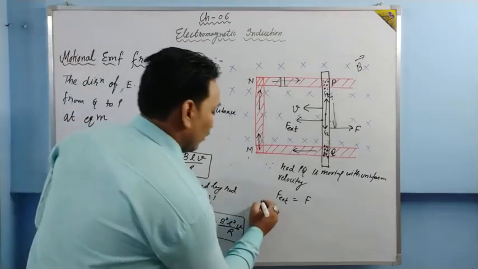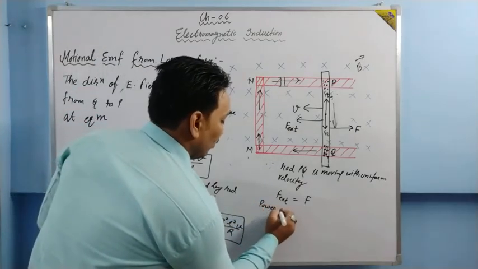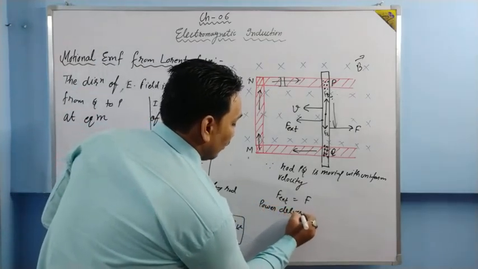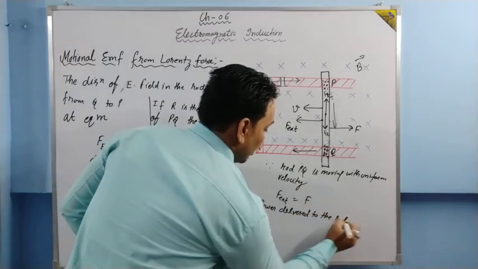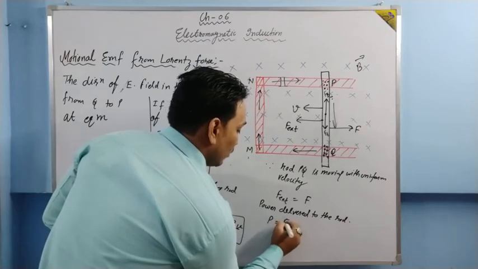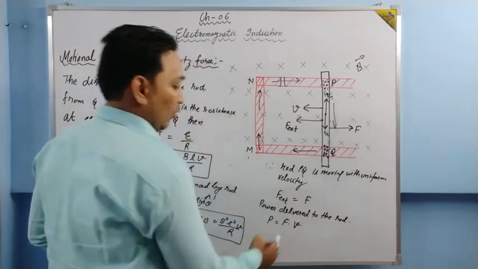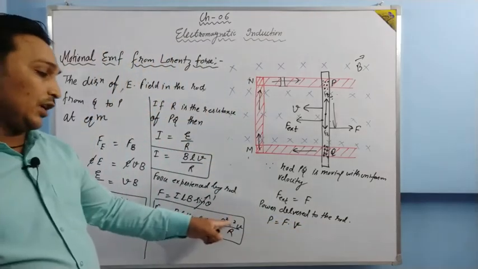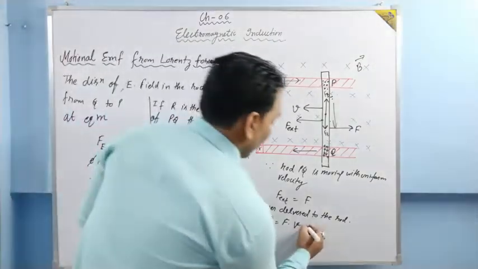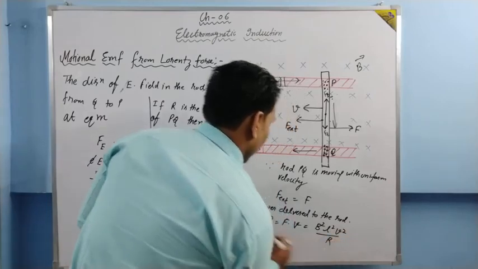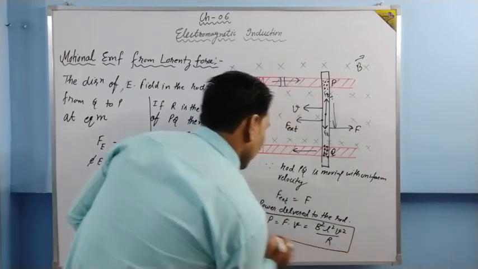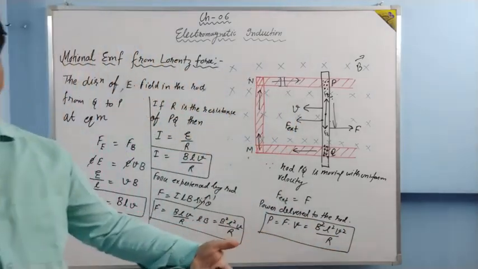So what will be the power delivered to the rod? You must have heard a formula, force into velocity. What is the force? Force is B square L square V upon R. When we multiply with V, it will become B square L square V square upon R. This is the value of power delivered to the rod.